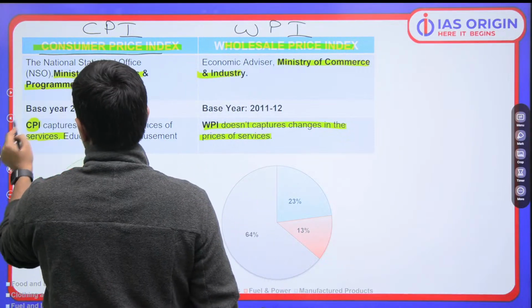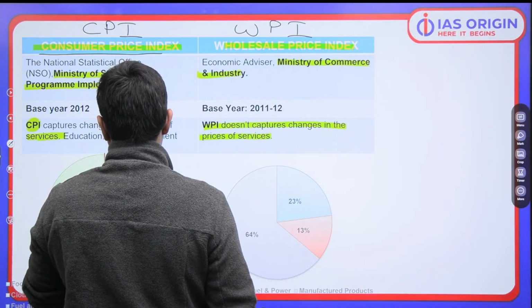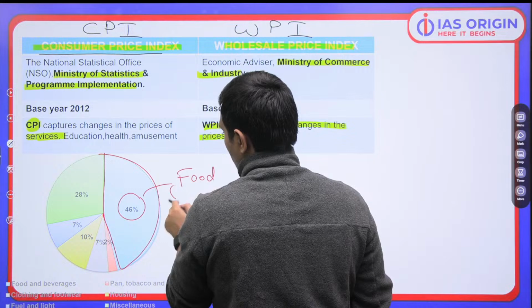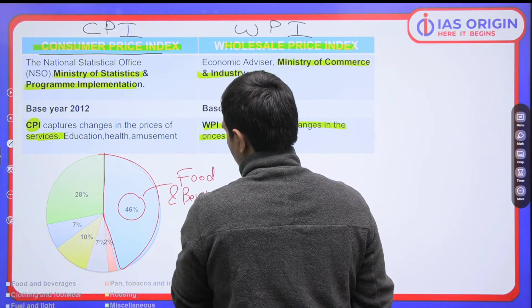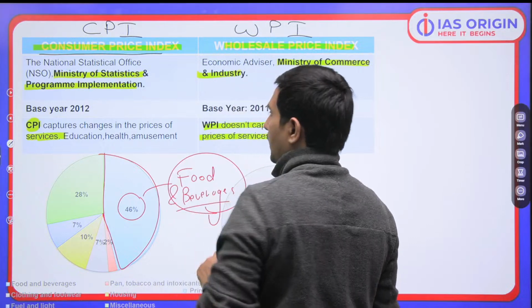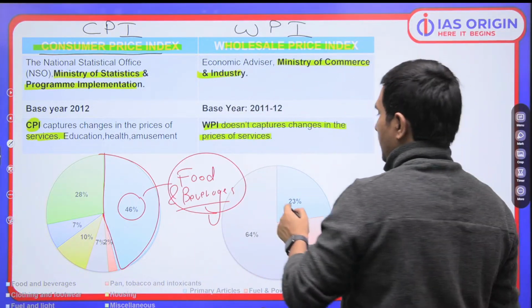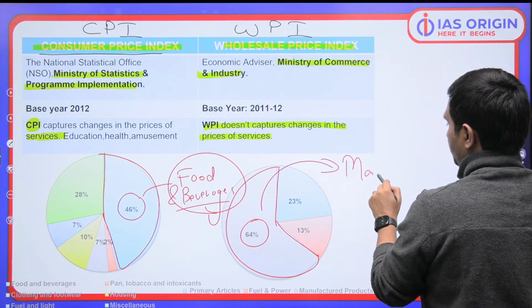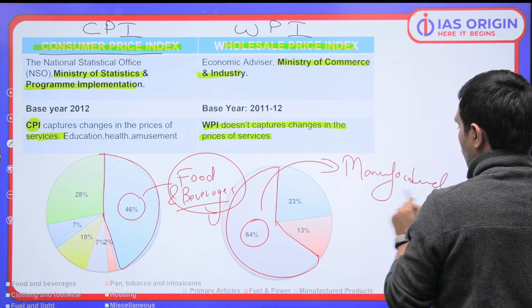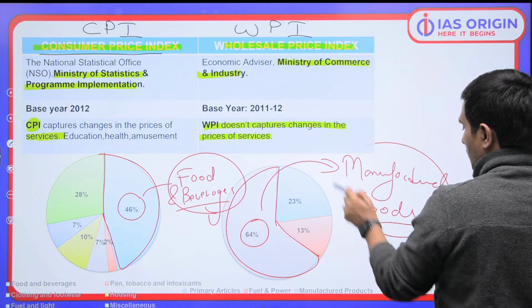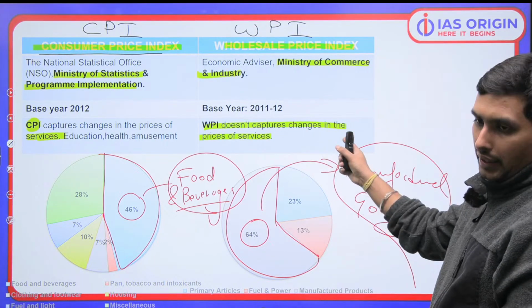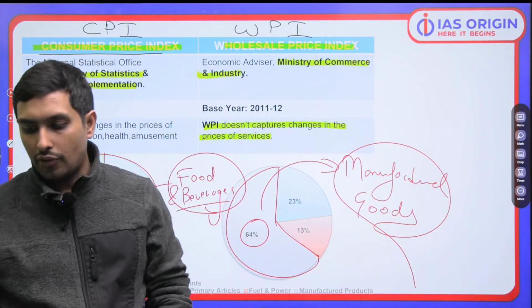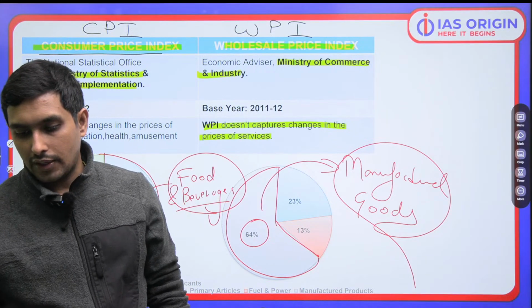Then we talk about CPI. You have to understand what the biggest weightage in CPI is. 46% is the weightage of F&B, food and beverages. Food and beverages is given the highest weightage in this CPI. And in the WPI, 64% weight is given to the manufactured goods. So this is very much important. Manufactured goods is given the highest weightage in the WPI. So at times this question also comes that in CPI, which of the following gets the highest weightage? In WPI, which of the following gets the highest weightage? So we have to understand this fact very, very clearly.